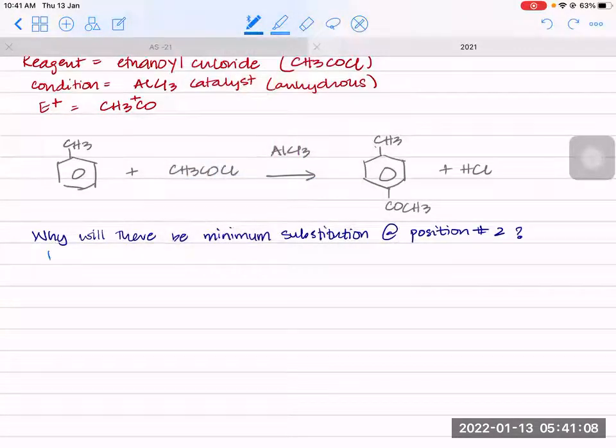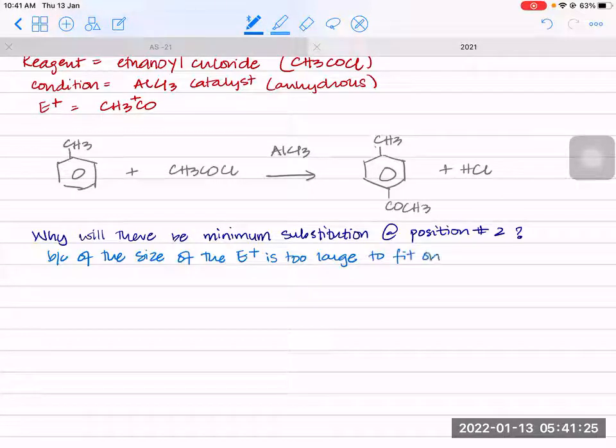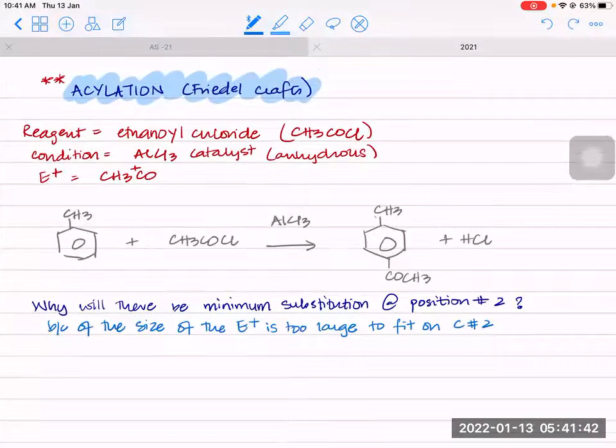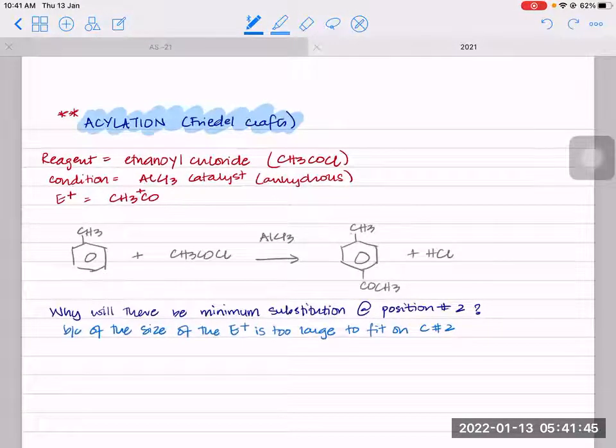That is because of the size of the electrophile. The size of the electrophile is too large, so you can't fit it on carbon number 2. It's too large to fit on carbon number 2 because you already have a CH3 here. Fitting this big one right here is difficult. So there is minimum substitution here, which is why it goes on position number 4. Is this clear? So minimum substitution on carbon 2 and most of it will go on carbon number 4.